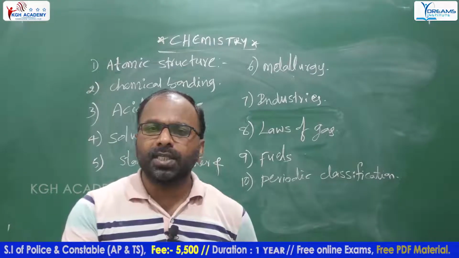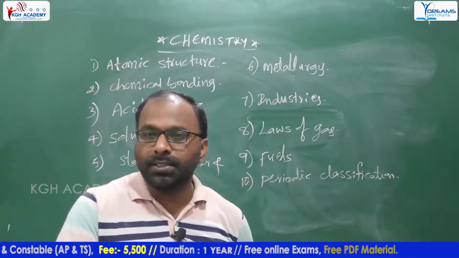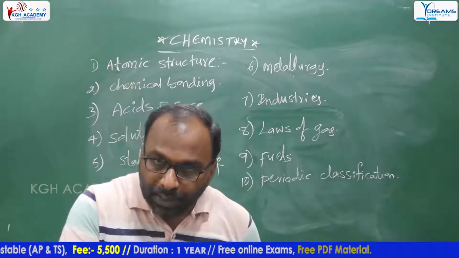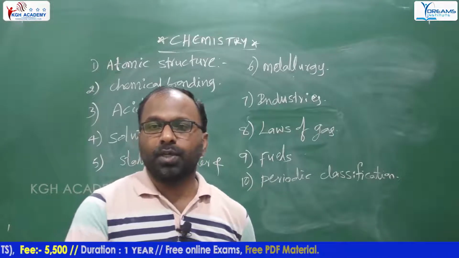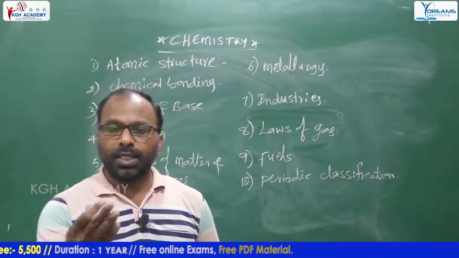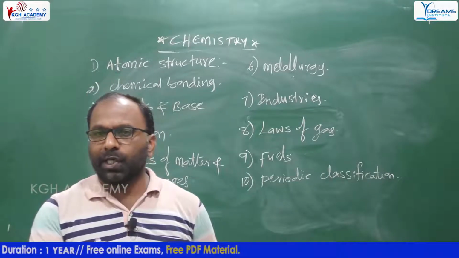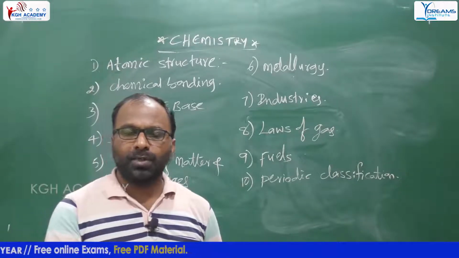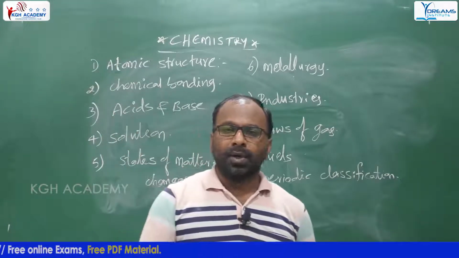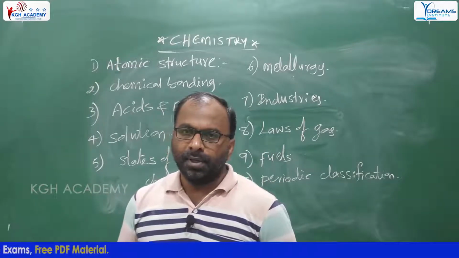For example, first, second, third, fourth, fifth, sixth, seventh, and eighth group elements. Which are the first group elements? Which are the second group elements? First group elements: hydrogen, lithium, sodium, potassium, rubidium, cesium, francium. Second group: beryllium, magnesium, calcium, strontium, barium. Third group: boron, aluminum, gallium, indium, thallium.